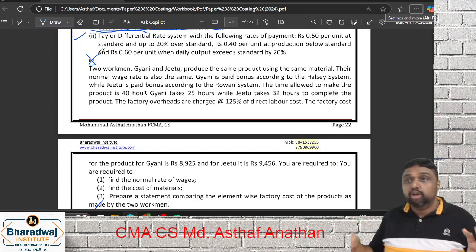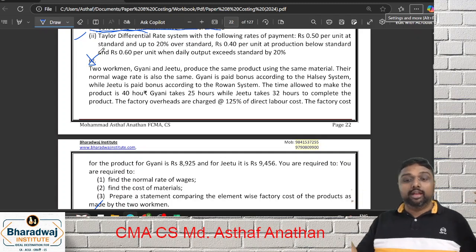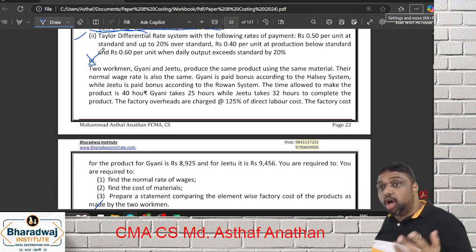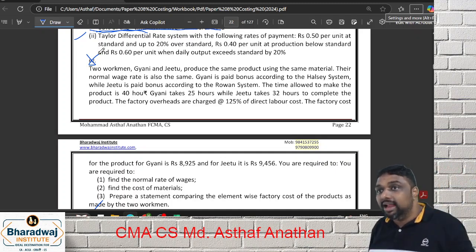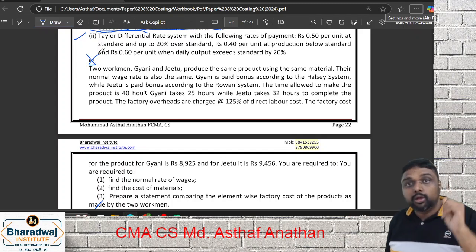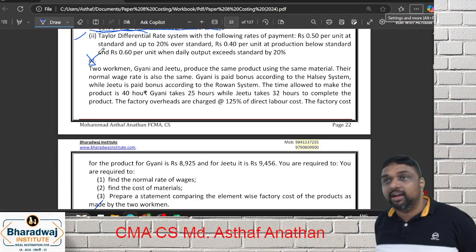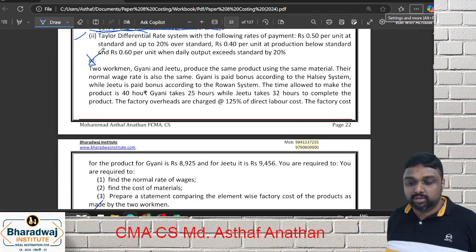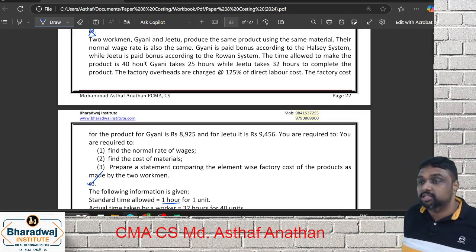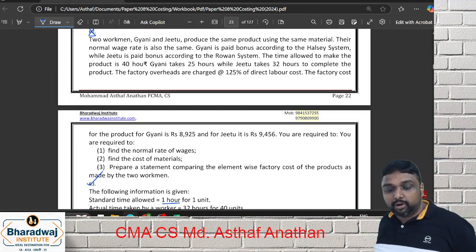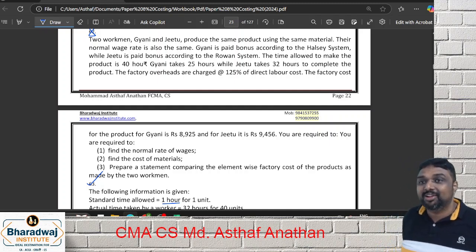Maths calculation also there. Two workers, Gyani and Jitu, produce the same product using the same material. They are not telling what the material is. Their normal wage rate is also the same. Gyani is paid bonus according to Halsey. Jitu is paid according to Rowan. Time allowed to make the product is 40 hours. Gyani takes 25 hours. Jitu takes 32 hours to complete the product. Factory overheads are charged at 125 percentage of direct labor cost. Factory cost for the product is 8925 for Gyani and 9456 for Jitu. You are going to compute the normal wage rate.